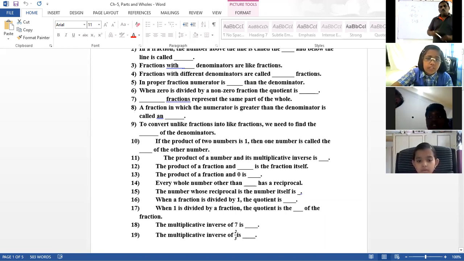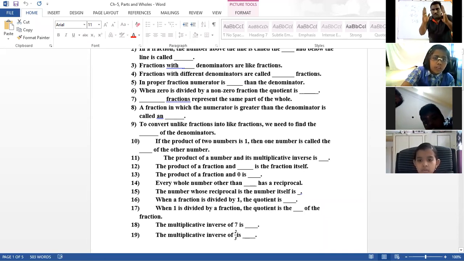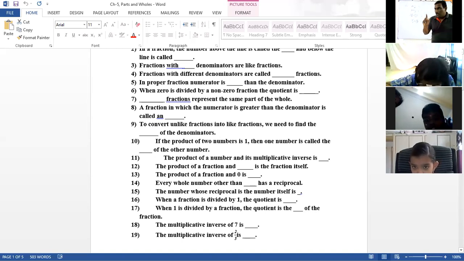Now try to answer this question by observing this very closely. Product of two numbers is giving 1. Can you identify the relation between both the numbers?